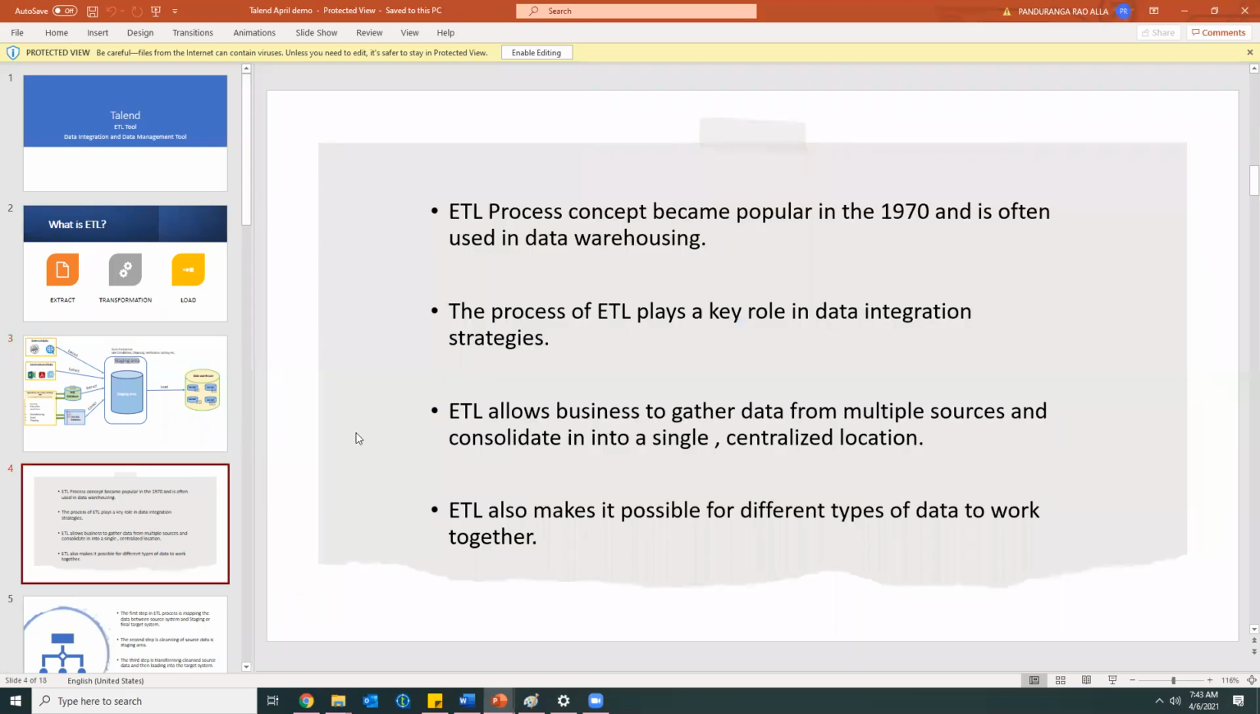Okay. So coming to the ETL process, this concept became popular in the 1970s. Okay. And without ETL concepts, we cannot migrate data from one database to another database. Okay.